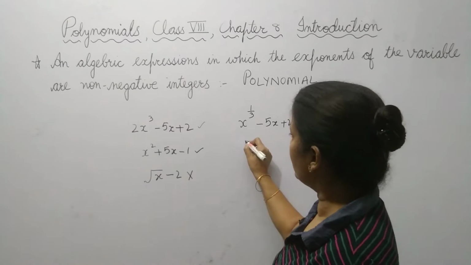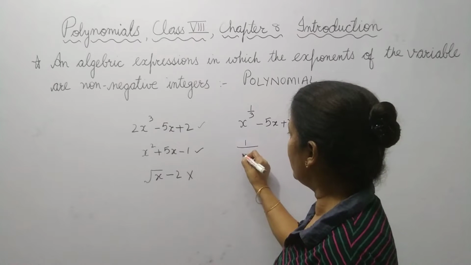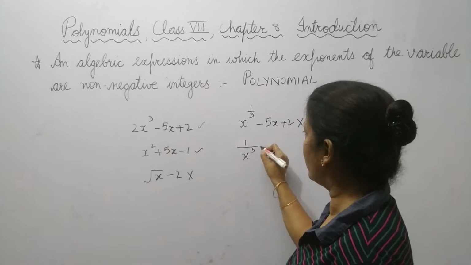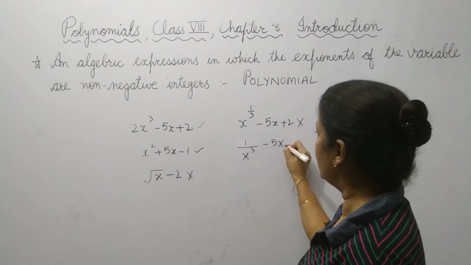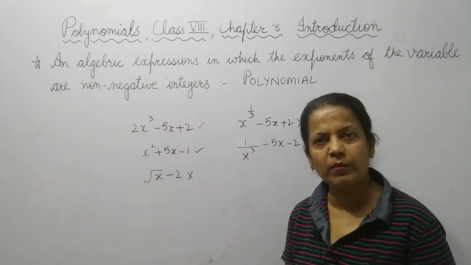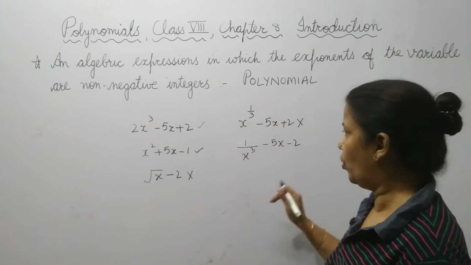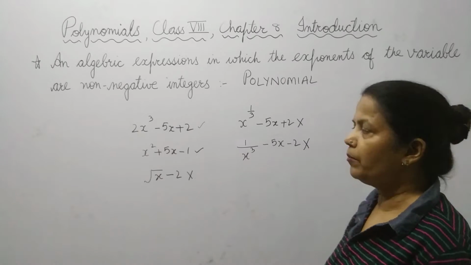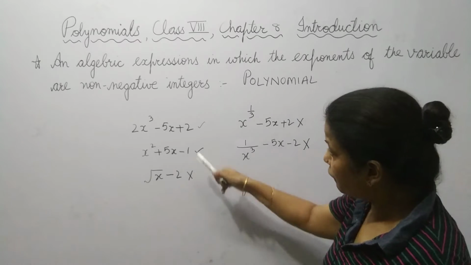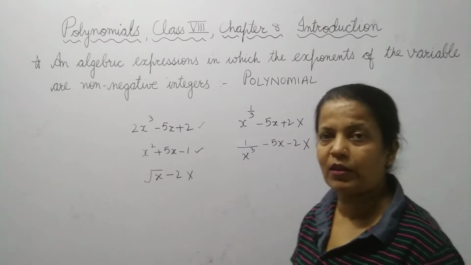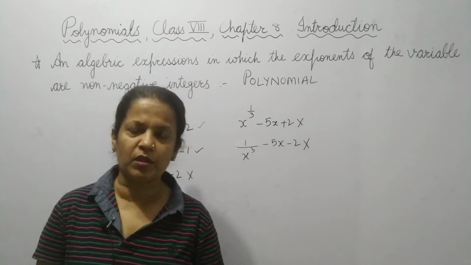If it is written in this form, let it be x power 3 minus 5x minus 2. Now tell me whether it is a polynomial. No, this is also not a polynomial. So, from these 5 examples, what do you observe?